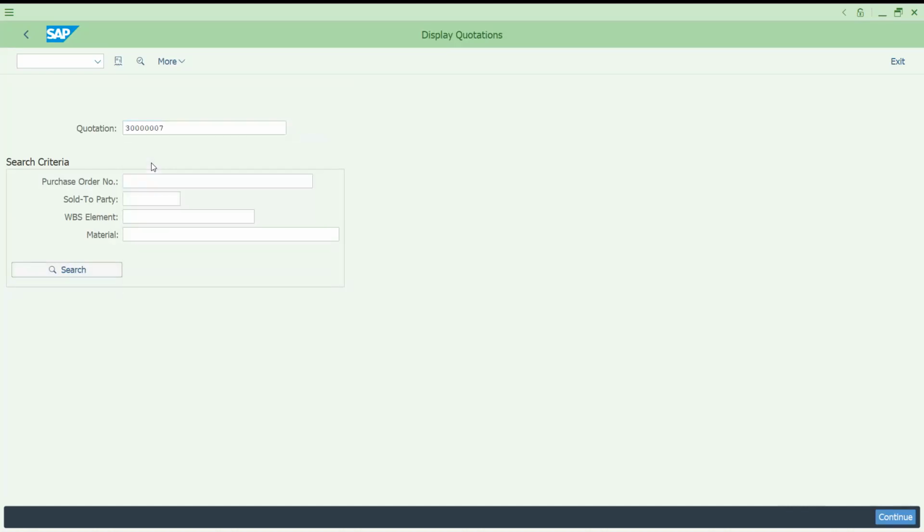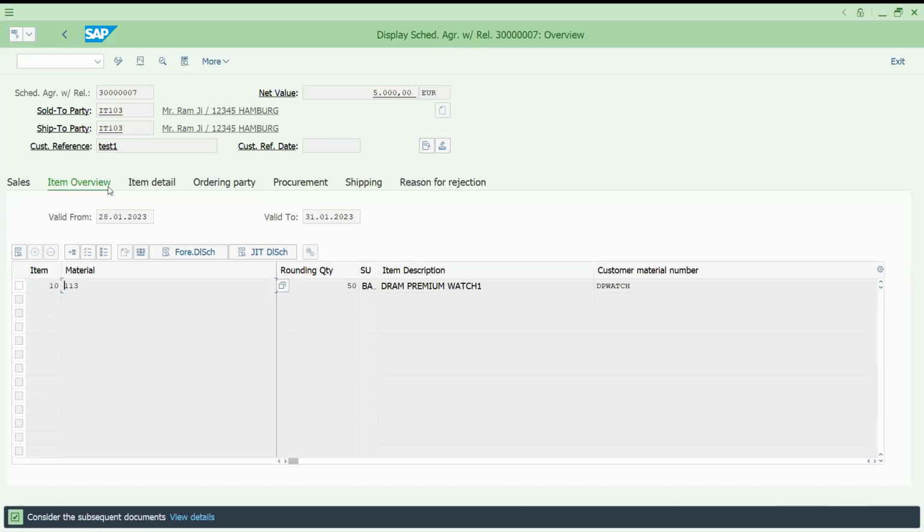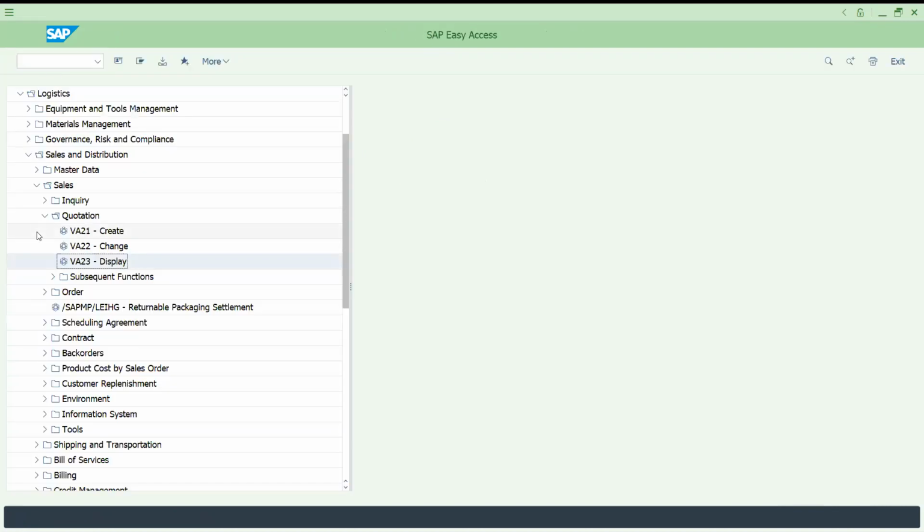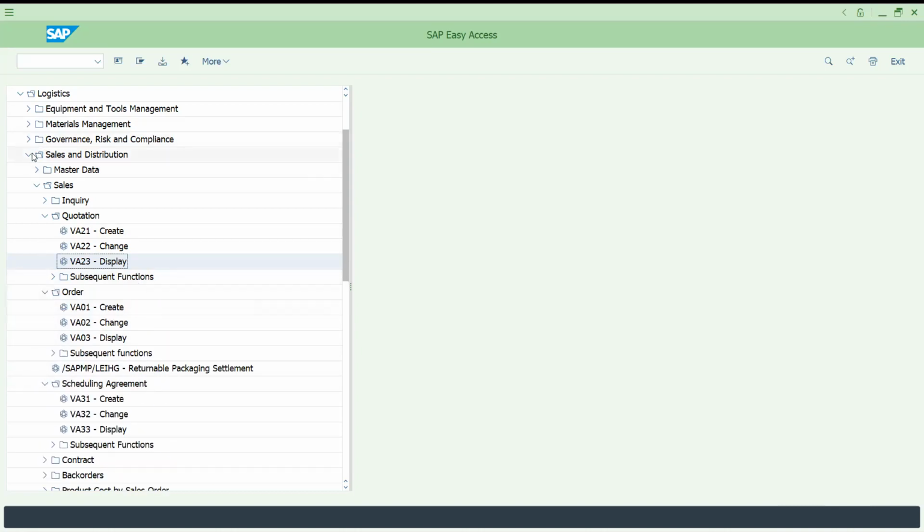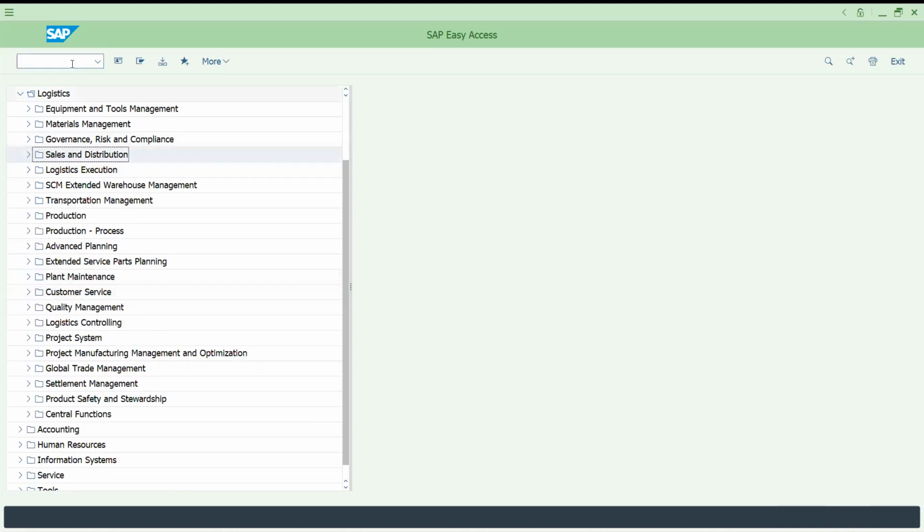For example, let's press enter. So this is the quotation which got created. Let it be, I think this is not a quotation or something like that. Whatever, this is the quotation. Okay, scheduling agreement, it came to that. So if you remember the transaction code, you can use the command prompt instead of opening path by path. Sometimes it might be hidden somewhere. With practice, if you remember this, then you can use the transaction code. This is called your command prompt.